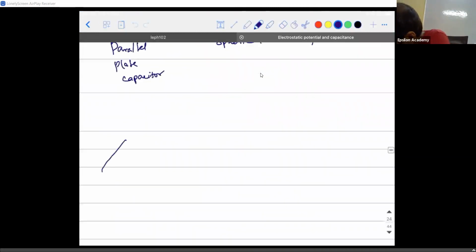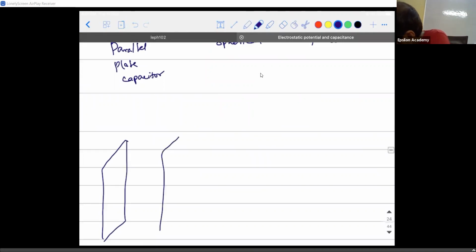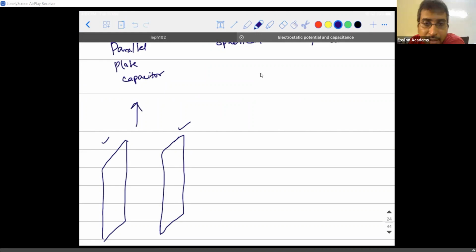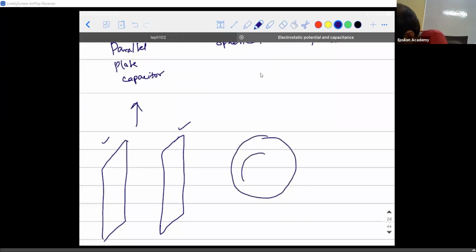So here I have a plate, and here I have a plate. If there are two parallel plates, where these two parallel plates are conductors separated by a dielectric medium, then that is what we call a parallel plate capacitor. If you have two spherical shells separated by a dielectric medium, here will be the dielectric medium, then that kind of arrangement is called a spherical capacitor.